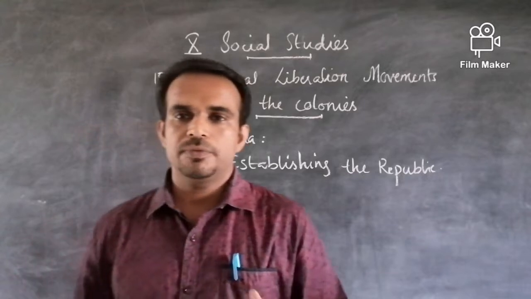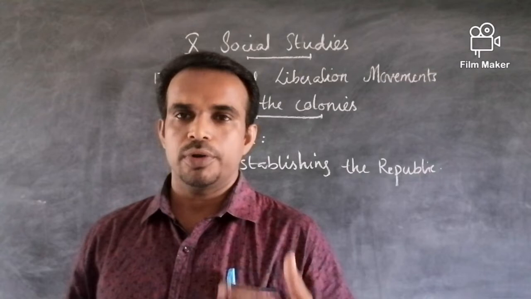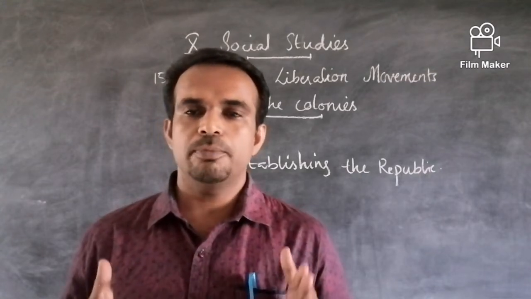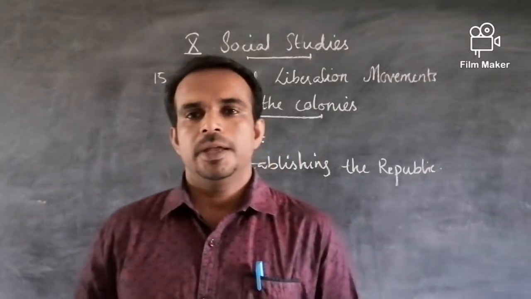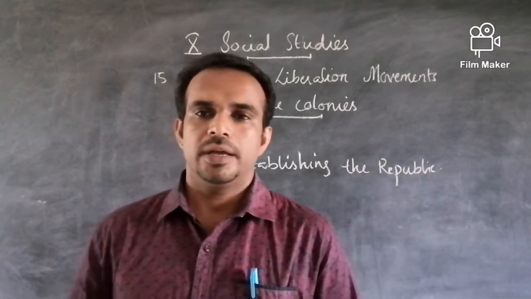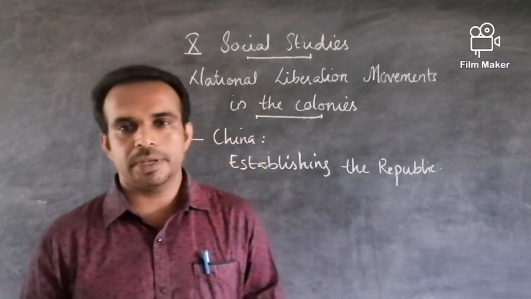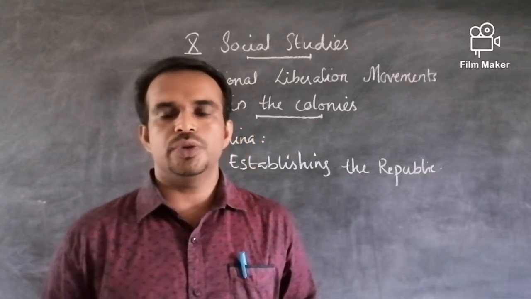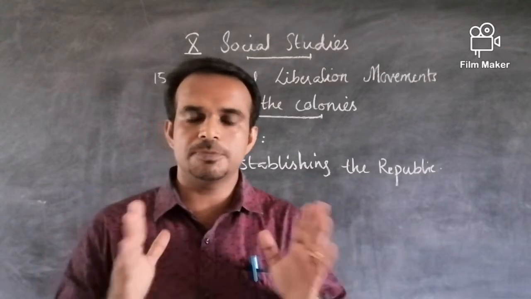Okay, so before moving into the role of Sun Yat-sen and his political party of Kuomintang, we need to know what was the social and political background of China by the 20th century. In the beginning of 20th century, China was ruled by a royal family of Manchu dynasty. Even though it was an independent kingdom under the Manchu dynasty, the Manchu dynasty were not free, as they were under the influence of British powers.